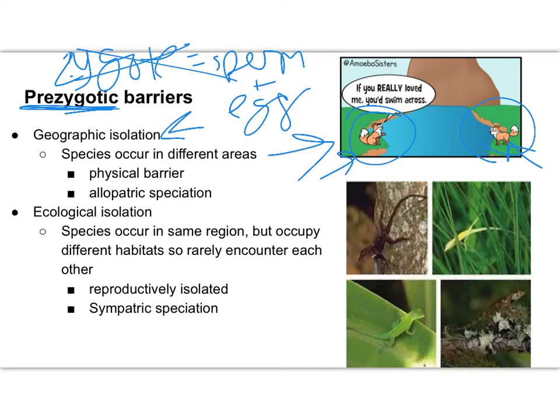the river. And if those two ever meet again and they're able to reproduce and have viable fertile offspring, then they did not become a new species. But if they are not, then the speciation occurred.